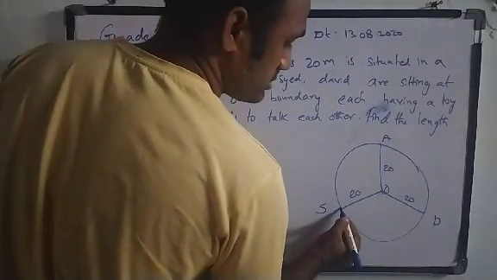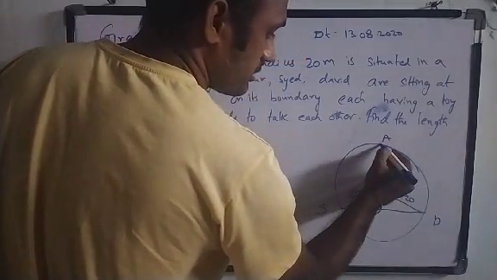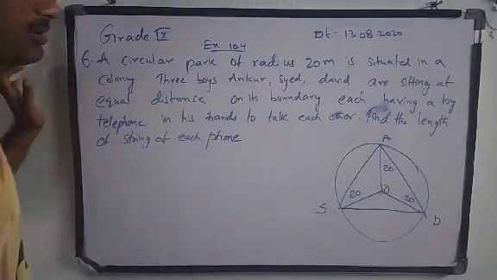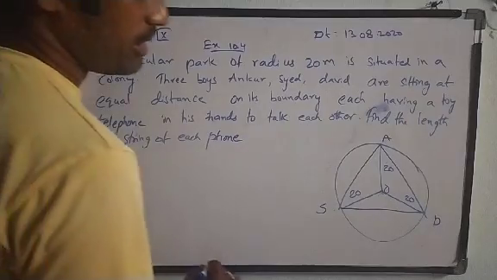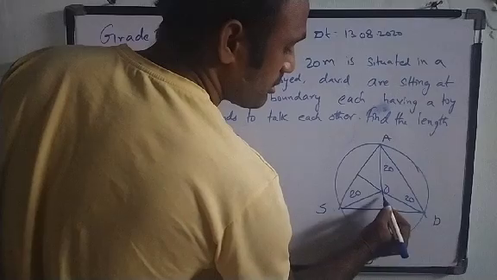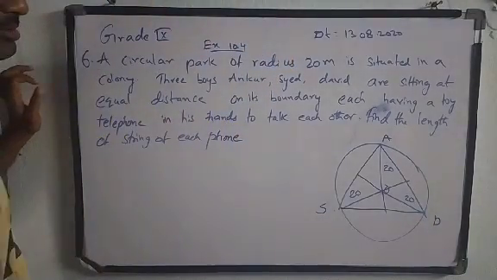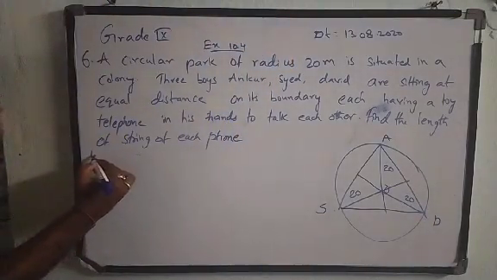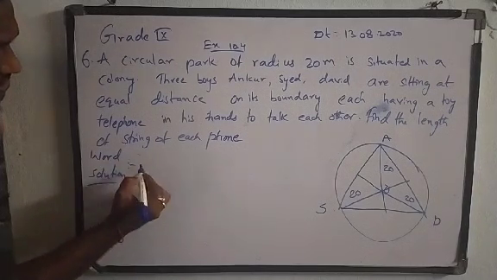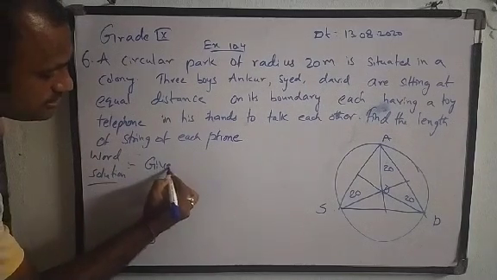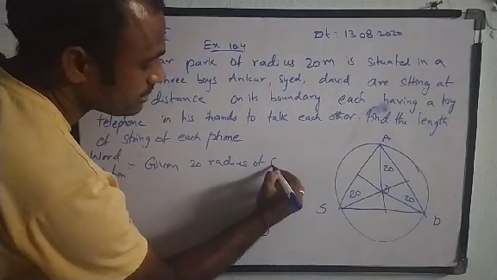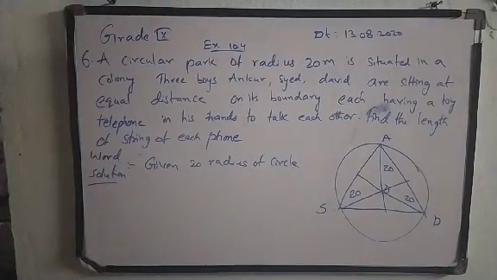Okay, let me join this. Why? Because they are talking to one another with a toy phone. Since they are talking to one another, and moreover we can join this even. So let us take the solution. Given: 20 is the radius of the circle.